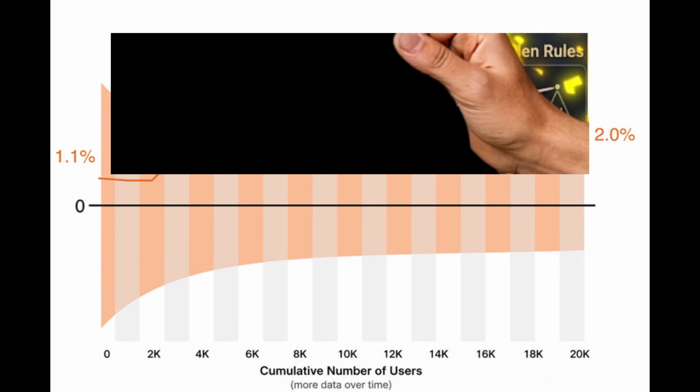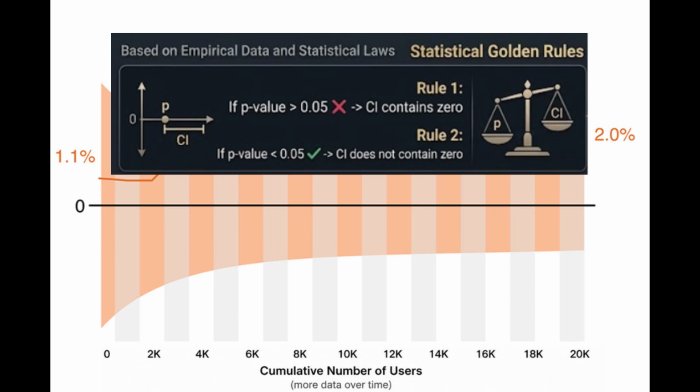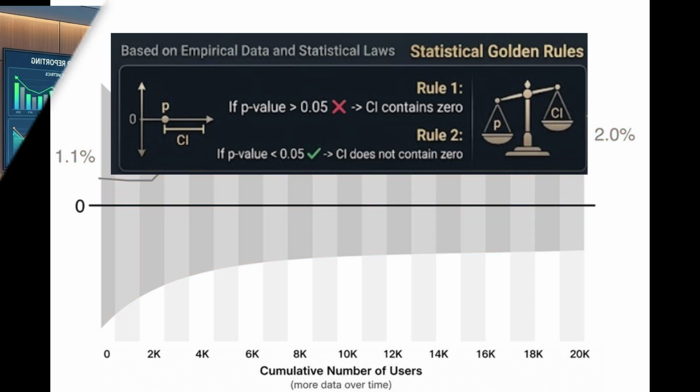There is a very important connection between p-values and confidence intervals. If the confidence interval crosses 0, the result is not statistically significant. If the confidence interval stays completely above 0 or completely below 0, the result is statistically significant. And there is another important intuition. The farther the estimated effect is from zero, relative to its uncertainty, the smaller the p-value becomes. And that's why confidence intervals are often more informative than p-values alone.